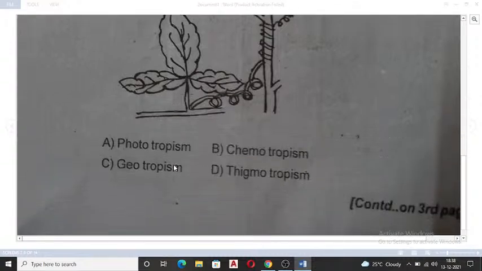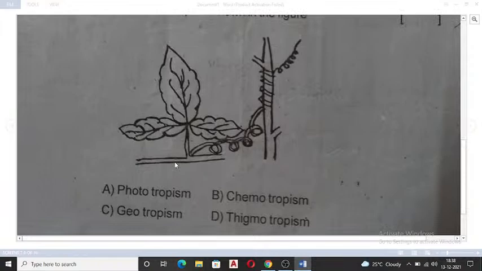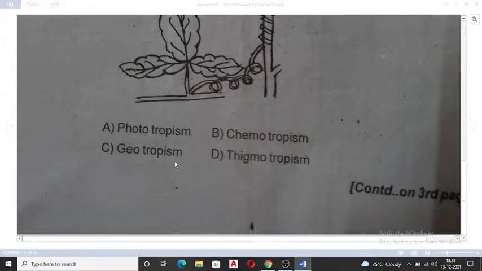is it, the options I will show you. Is it phototrophism? Is it chemotrophism? Or is it geotrophism? Or is it thigmotrophism? What is it? Yeah, thigmotrophism. Chemo, chemical, no chemical here.